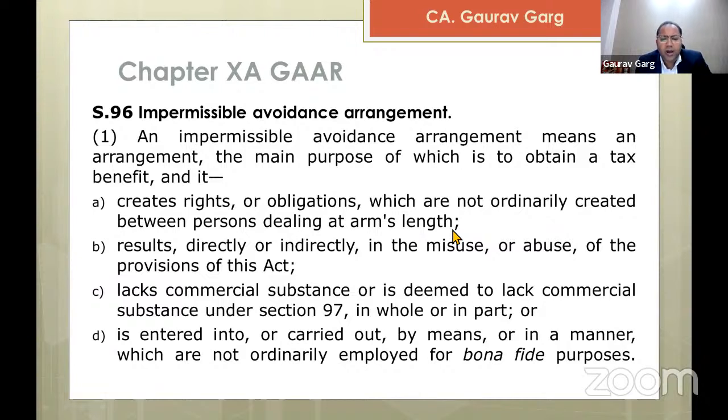So now I'm paying a higher price to the manufacturing unit, but the rights and obligations, if you see, are more with the marketing unit. So this generally does not happen in an arm's length scenario. So this type of situation will fall under the GAR in section 96. It results directly or indirectly in the misuse or abuse of the provisions of this Act. So again, very wide wording. It lacks commercial substance or is deemed to lack commercial substance under section 97, in whole or in part.